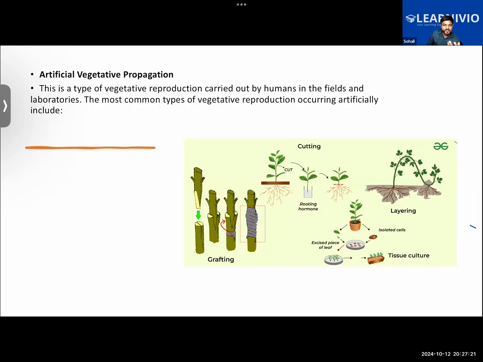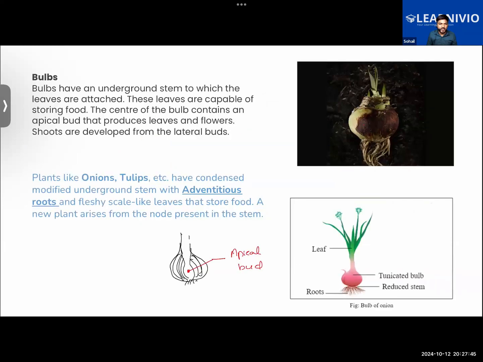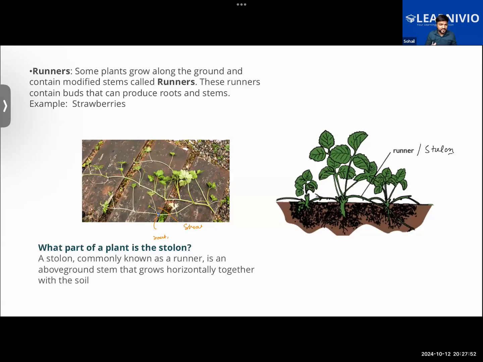Further, we can say that vegetative propagation is divided into two types. One is natural, and the other is artificial vegetative propagation. No, whether it is natural or artificial vegetative propagation, both of them are asexual. Whether we studied the natural vegetative propagation, or we will be learning about the artificial, both of them are asexual. Okay.